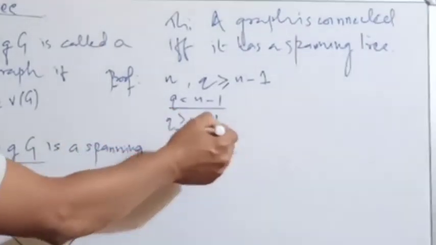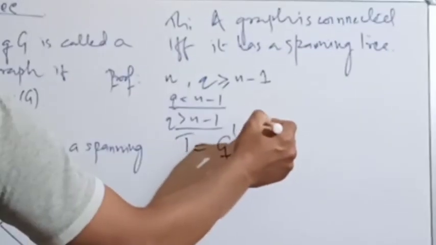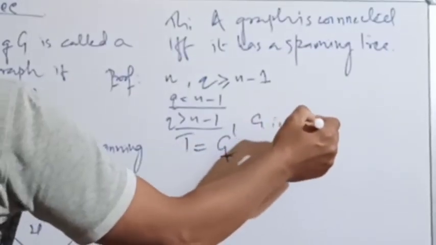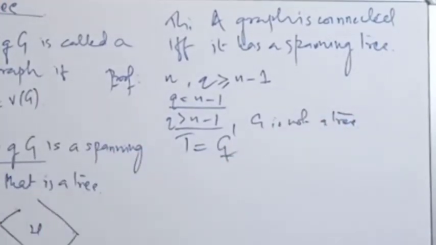Now for q greater than n minus 1. If the number of edges q is greater than n minus 1, then we can say that G is not a tree. So in this case, G is not a tree. Okay, because for a tree the number of edges must be n minus 1. So in this case, G is not a tree.